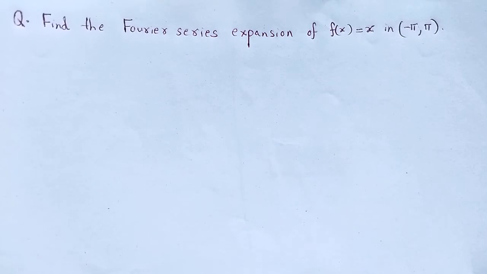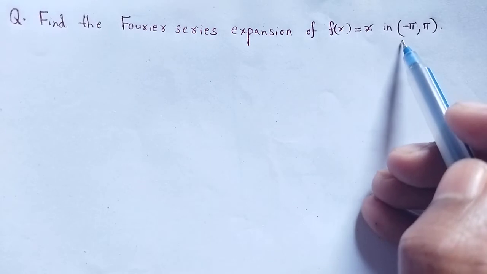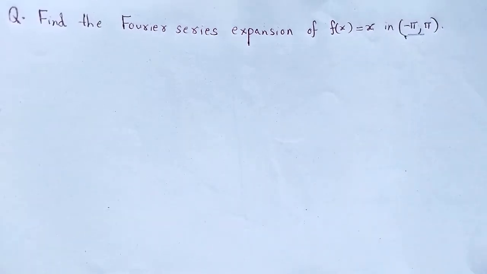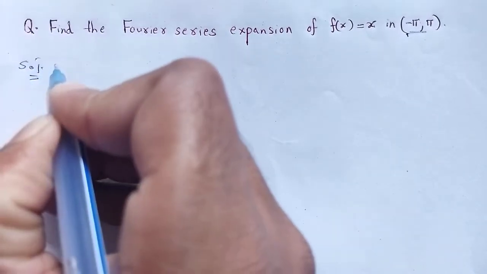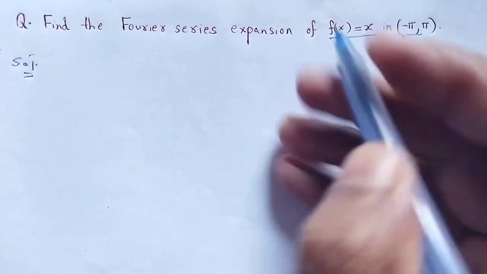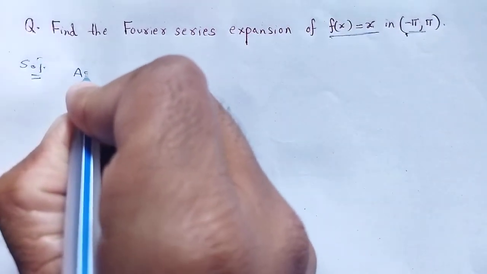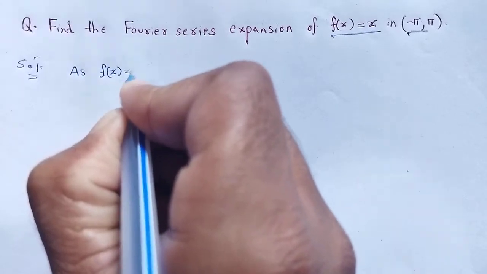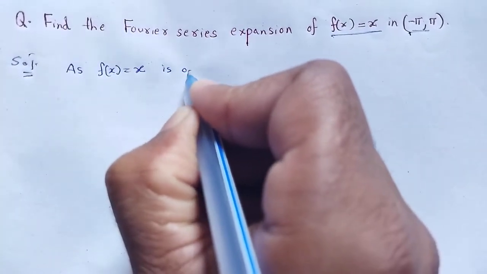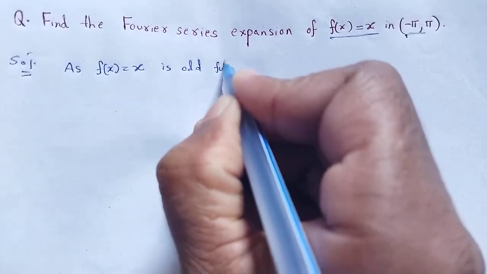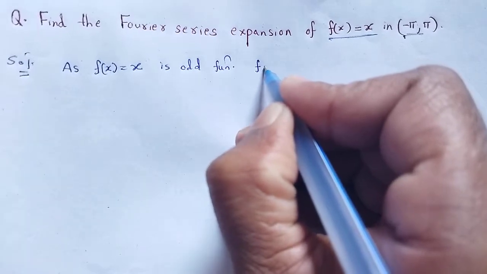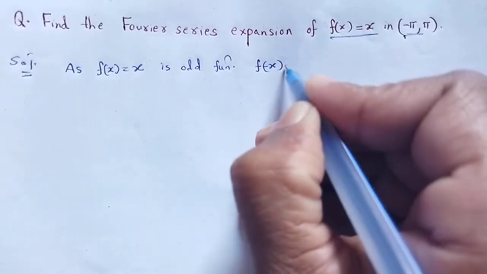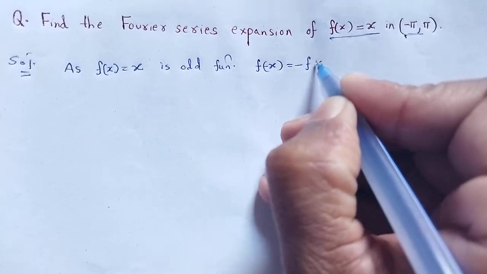The question is, find the Fourier series expansion of the function f of x is equal to x in the region minus pi to pi. First of all, the function is either even or odd. As f of x is equal to x, it is an odd function. Why is it odd? As f of minus x results in minus of f of x.